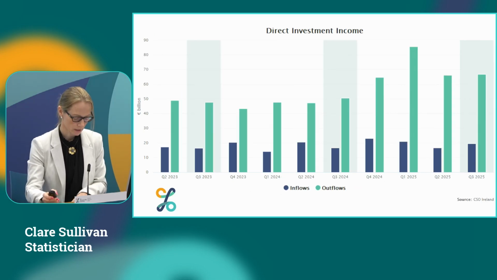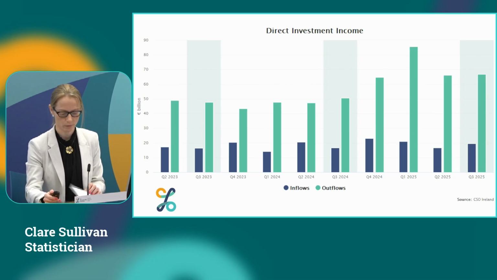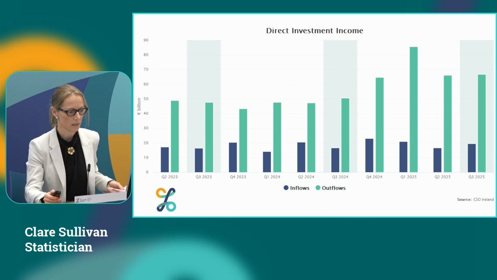Moving on to direct investment income, we have inflows here illustrated in navy of 19.4 billion. This is up 2.8 billion year on year and 2.9 billion on last quarter. We have outflows, which I mentioned are mainly multinational enterprise profits, illustrated here in green, of 66.8 billion. That's up 16.2 billion on last year and up marginally 0.6 billion on last quarter. This results in net direct investment income outflows this quarter of 47.3 billion. That's an increase in outflows of 13.4 billion on last year and 2.2 billion on last quarter. In the next slide, we'll discuss the green bar, the outflows, in further detail.